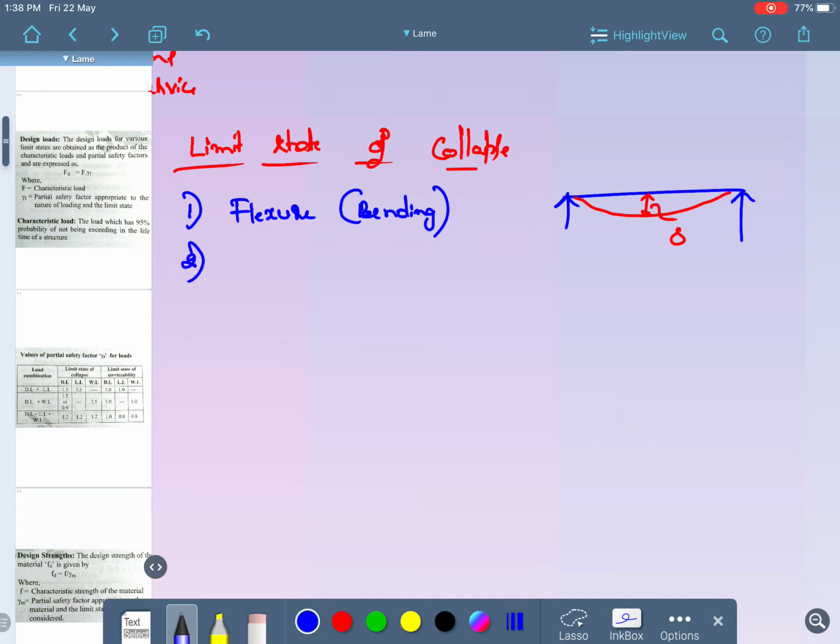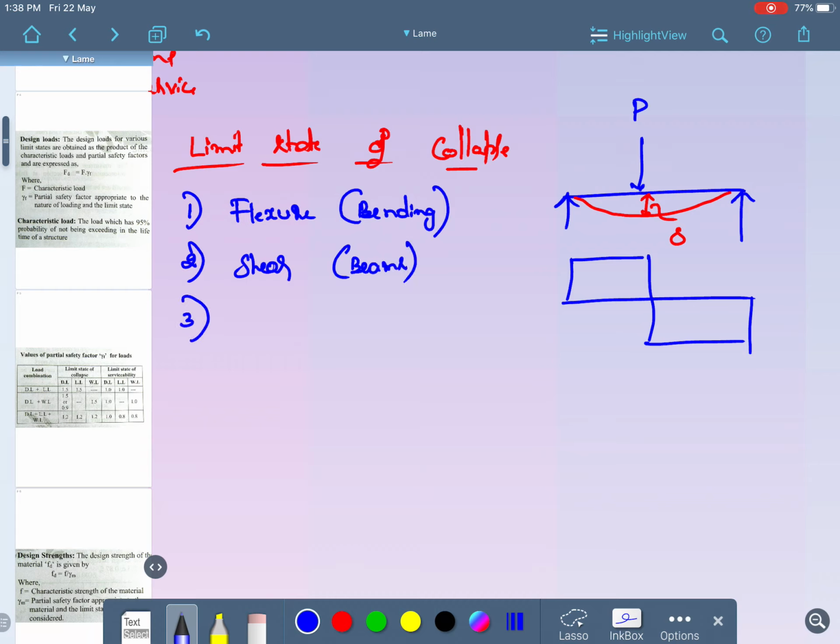Second one, shear. For the same diagram, if a load P is acting over the beam, if I am drawing a shear force diagram for this, it comes somewhat like this. This is how the beam is subjected to the shear. Because of the vertical load acting upon the beam, it is subjected to shear force. So normally shear will act in case of beams. Is it fine?